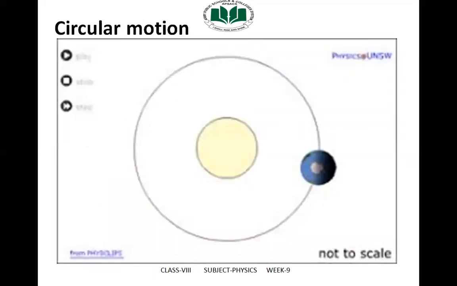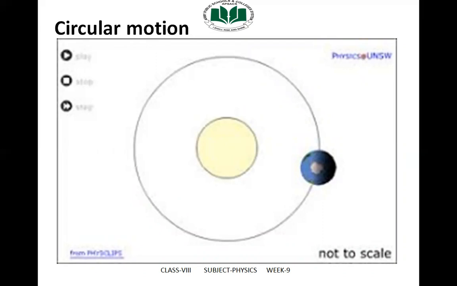The next type of translatory motion is circular motion. A stone tied at the end of a string can be made to whirl. What type of path is followed by the stone? It moves in a circle and thus has a circular motion. The motion of an object in a circular path is known as circular motion.